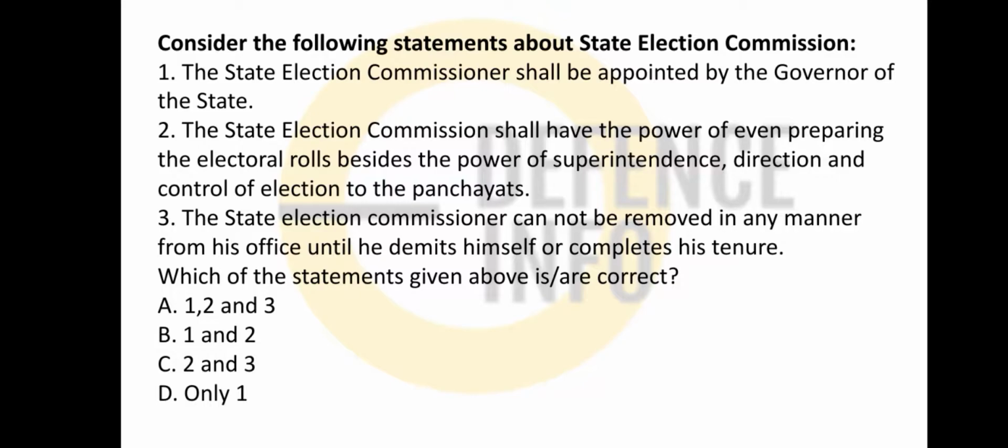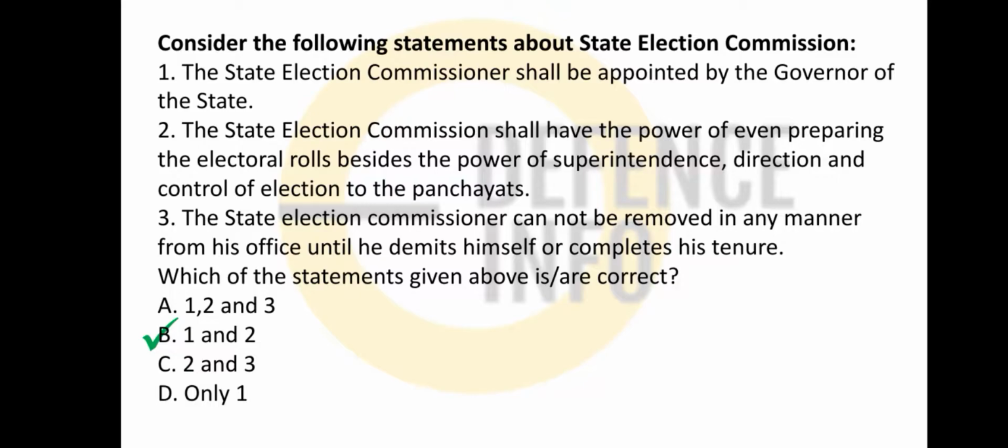The State Election Commissioner cannot be removed in any manner from his office until he demits himself or completes his tenure. So friends, options 1 and 2 are correct. The State Election Commission is appointed by the governor, it is correct. The State Election Commission has power over the panchayat elections in the state.